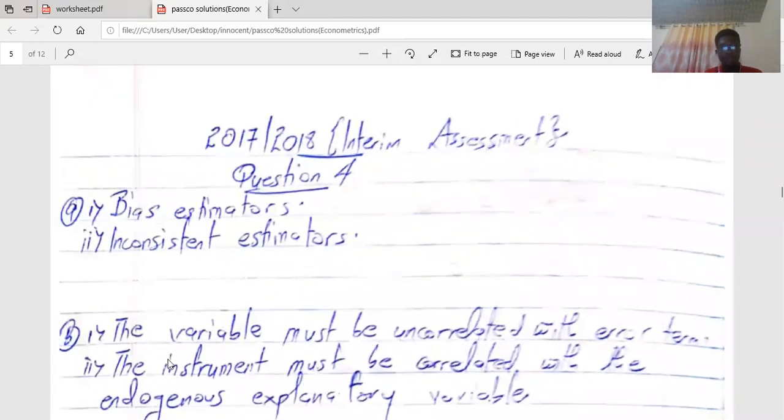These are the characteristics: 1, the variable must be uncorrelated with the error term, just as I said. And another is that the instrument must be correlated with the endogenous explanatory variable. These are the characteristics that a variable should possess to qualify as an instrumental variable. Let's move to the next question.